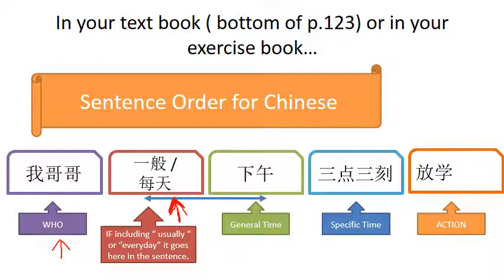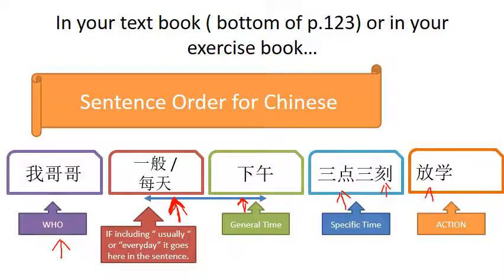If you want to have a general time, this is where it would go in the sentence. When I say general time, I mean morning, afternoon, evening, and again, you can leave that out of the sentence. The specific time goes here in the sentence. So here we've got 3点3刻, which is 3:45, because the 刻 is a quarter, so we've got 3 3/4, so 3:45. And then the action.